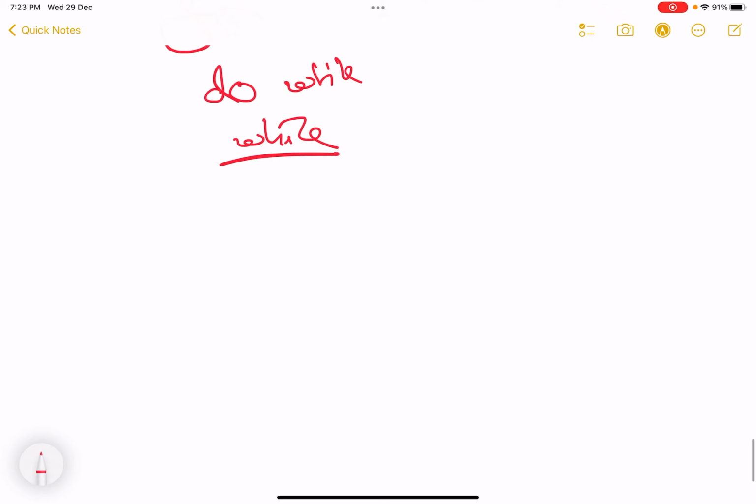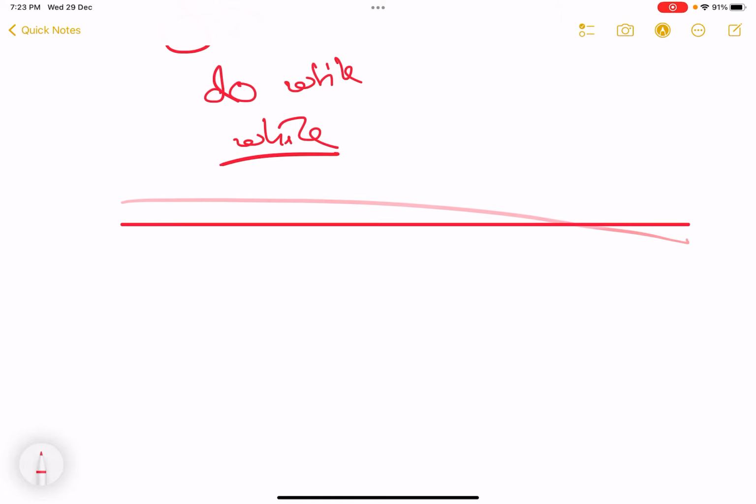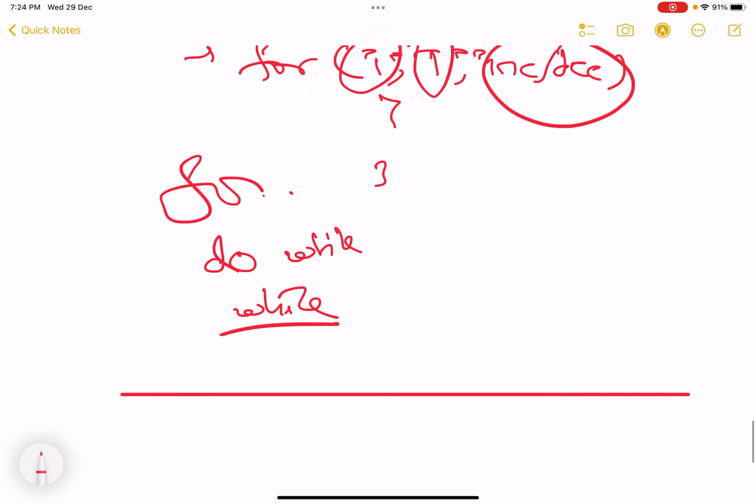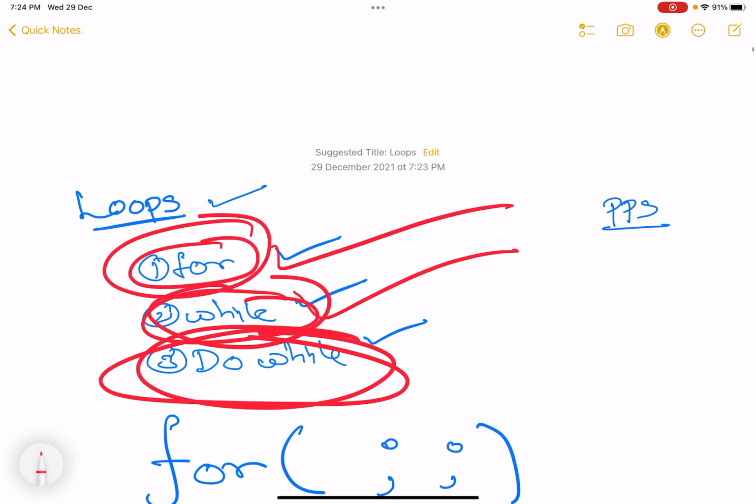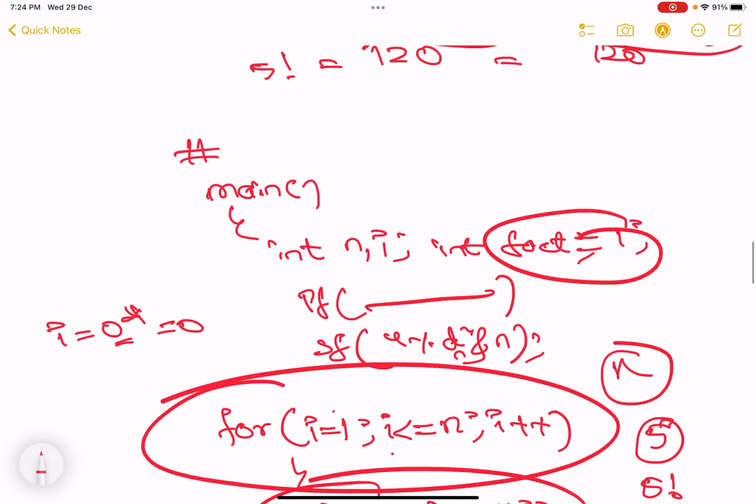So you want me to write one more simple program? Would you like to see a loop inside a loop, nested loops? This is your lab program to print the first n prime numbers, or to check if a given number is prime or not. I think I shouldn't do this today, because you people will get scared. But I believe you people are familiar with for loop now. So tomorrow I'll do the lab program.